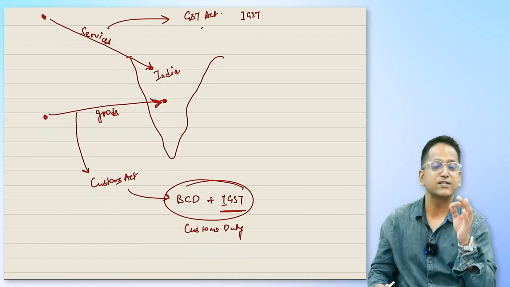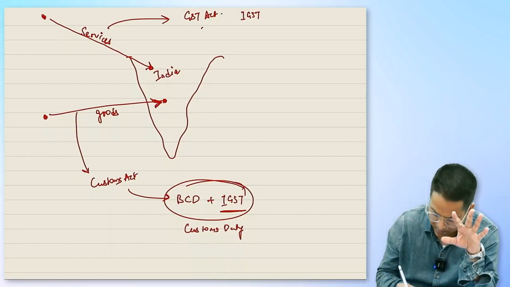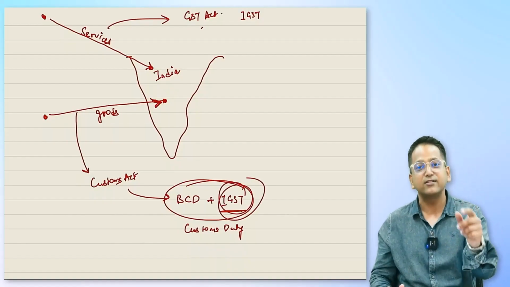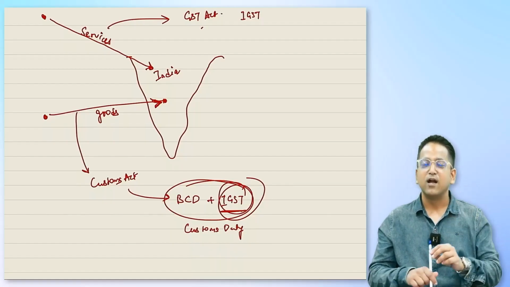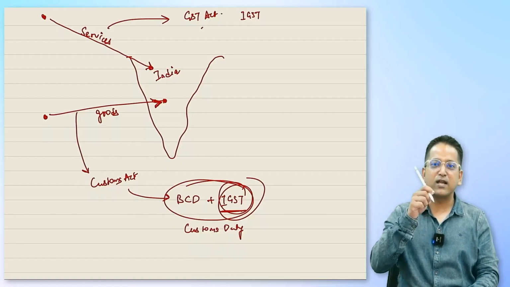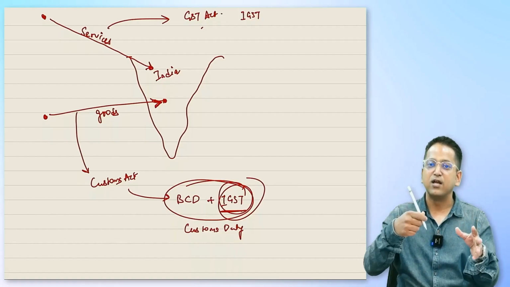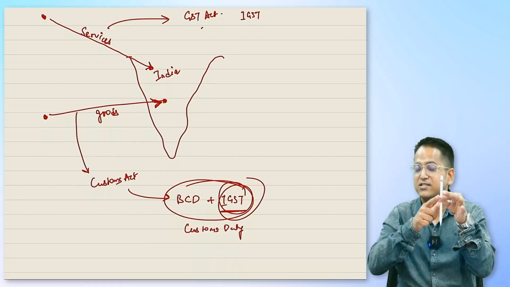Right? What does the Customs Act state? It states how much IGST will be levied, because the question is how much IGST will be levied. IGST is levied as if the goods were produced in India. Did you understand? If this pencil we are using was made in India, it would have a GST rate of 18% levied on it. But if it's imported, what will be levied on it? BCD and IGST will be levied.